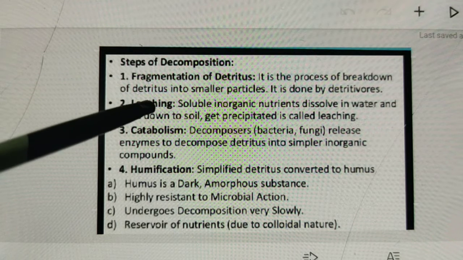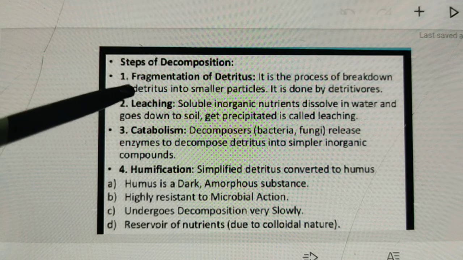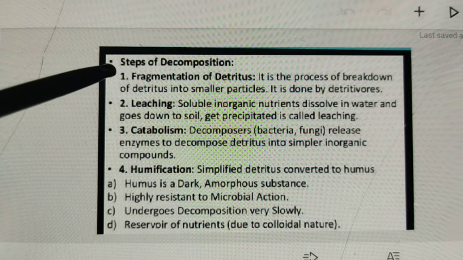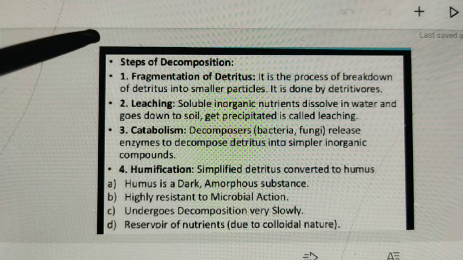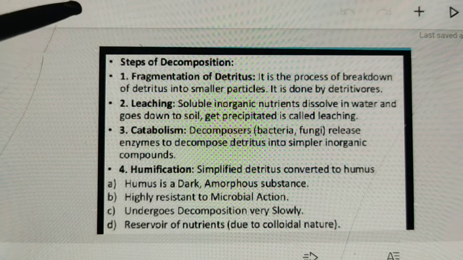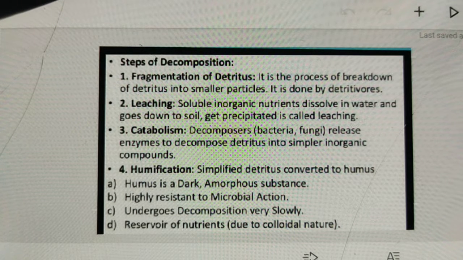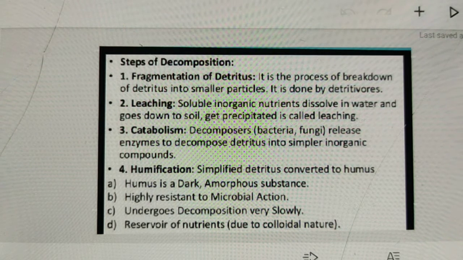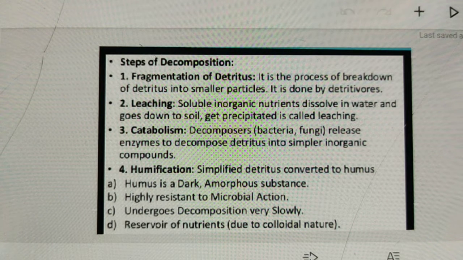Next, number 2 step, leaching. What do we mean by leaching? Leaching is also known as eluviation. It is the process by which simple and water soluble compounds like simple sugars and inorganic nutrients like magnesium, aluminium, iron move downward along with percolating gravitational water. These inorganic nutrients are precipitated to form non-available salts.